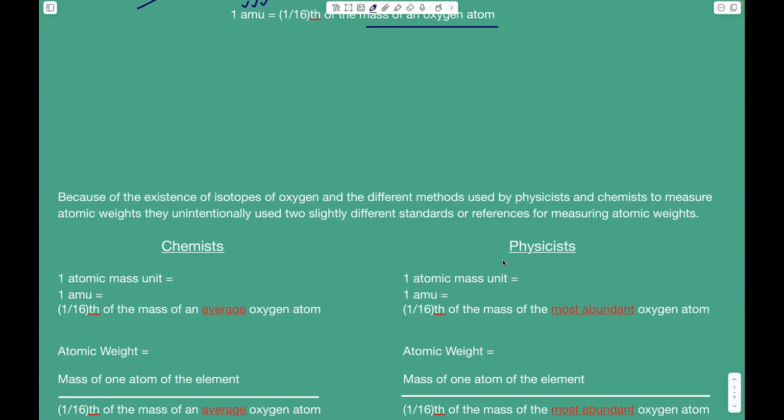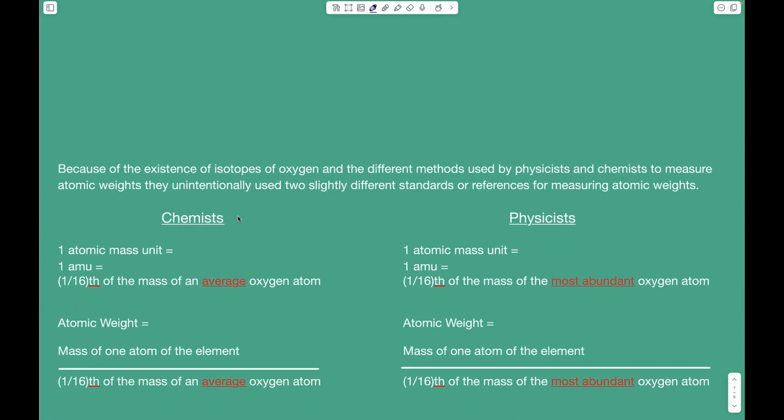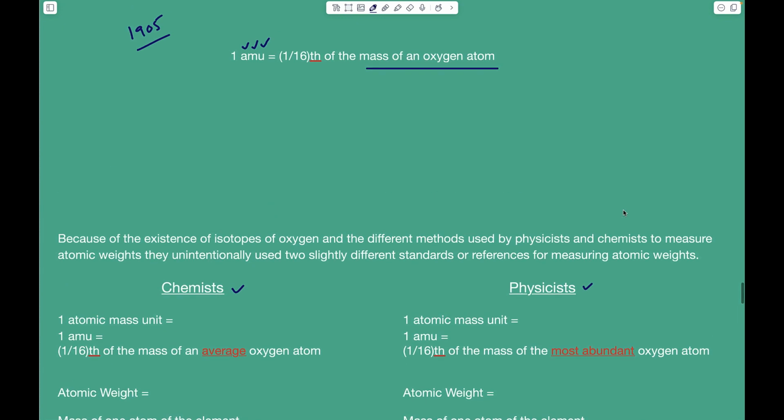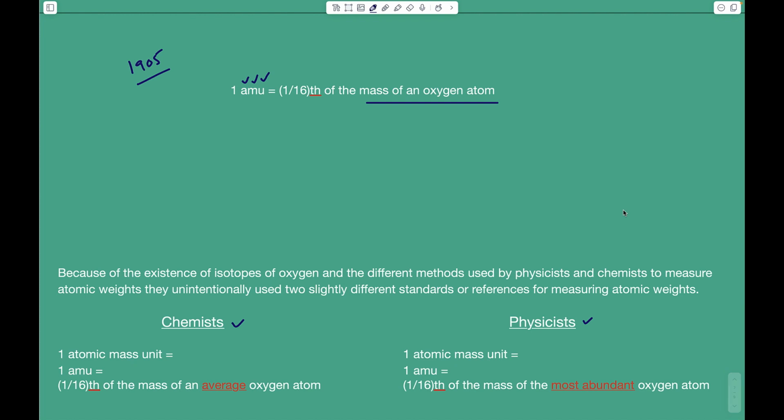Remember, atomic masses are needed by both chemists and physicists. But chemists measure atomic masses using chemical reactions or chemical methods, whereas physicists measure atomic masses using what we call mass spectrometers or physical methods.